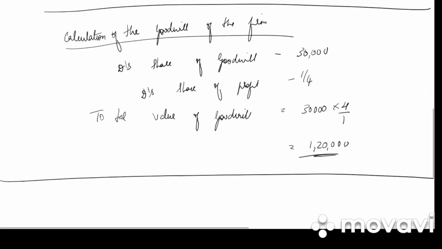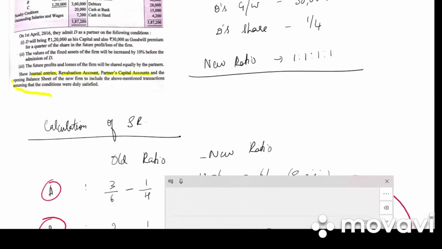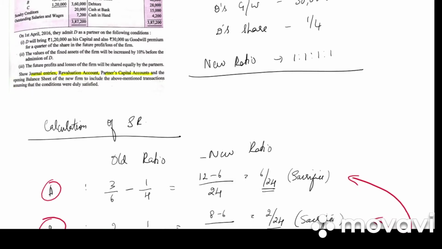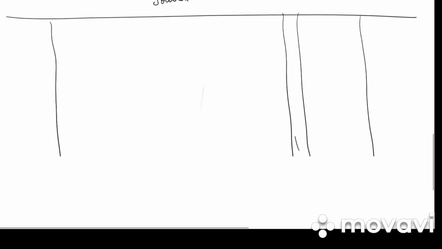So what is the first step? What have they asked us in the question? They have asked us to show journal entries, prepare revaluation account, partners capital accounts and opening balance sheet of the new firm. So first we'll have journal entries. Write down journal entries. Draw the format: date, particulars, LF, debit and credit.